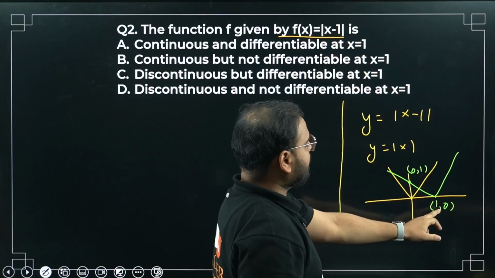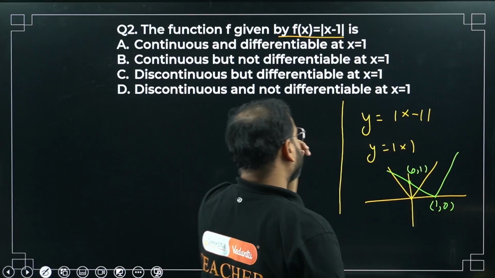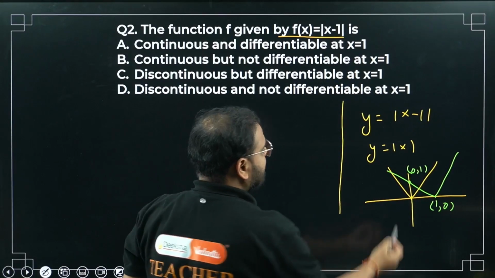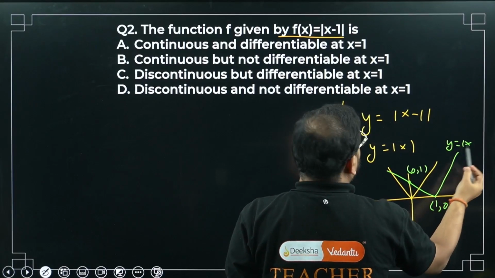So mod of minus 1 is how much? Okay, put x as 1, so 1 minus 1 will be 0, right? So mod of 0 will be 0. Now put x as 0, so 0 minus 1 will be minus 1, mod of that will be plus 1. So this is the graph, y equals to mod of x minus 1.